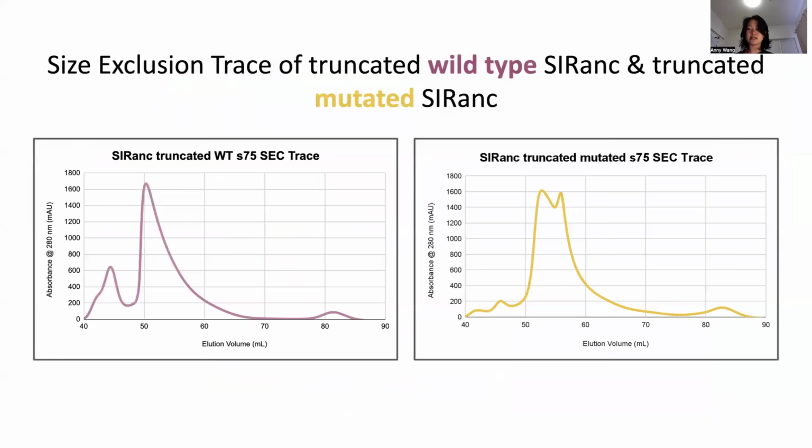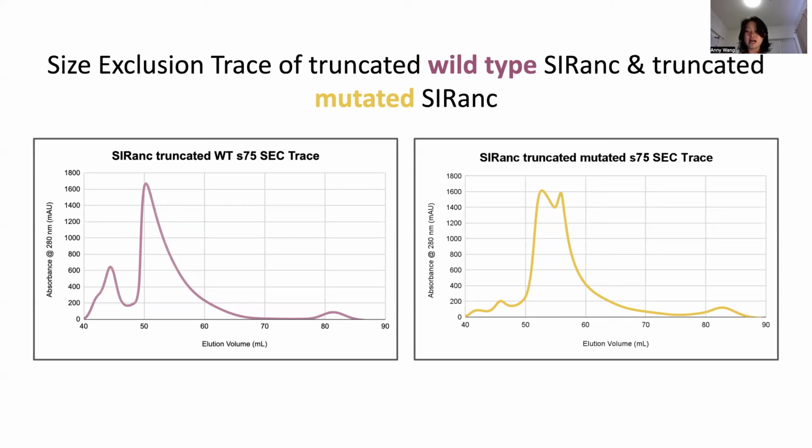We can determine the size of the SIRanc structures formed by performing size exclusion chromatography and analyzing the output. The x-axis represents the molecular weights of the structures, with the largest structures found on the left and the smallest on the right. The y-axis represents absorbance at 280 nanometers, which correlates to the amount of SIRanc found at each peak. With wild-type truncated SIRanc, we observe structures with high molecular weights that correlate to multi-protein oligomers on the left.